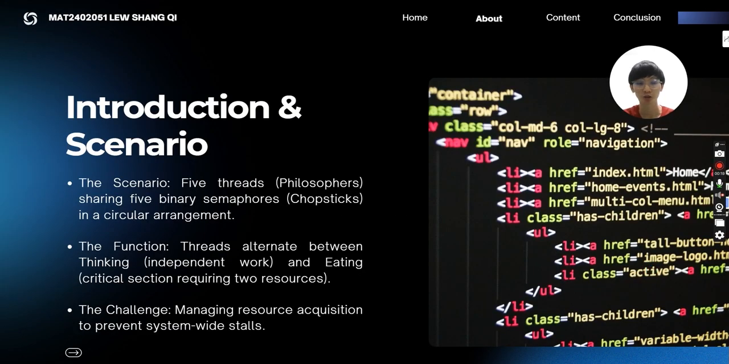So first, let me introduce my scenario. We have five threads representing the philosophers and five binary semaphores representing the chopsticks. The core function of these threads is to alternate between thinking and eating. The primary challenge is to coordinate these threads to prevent system-wide stalls when they all compete for the same resources simultaneously.